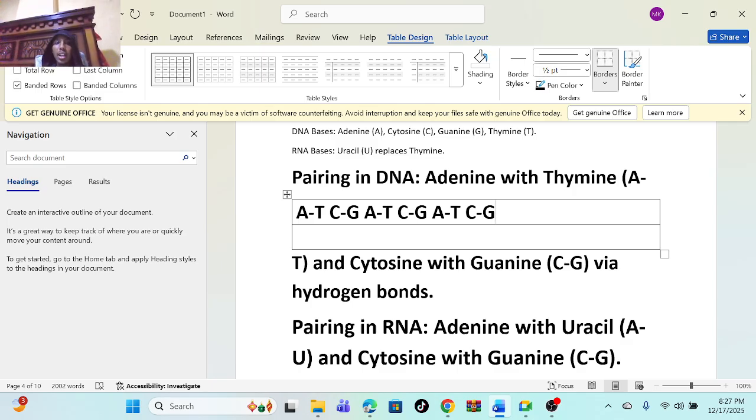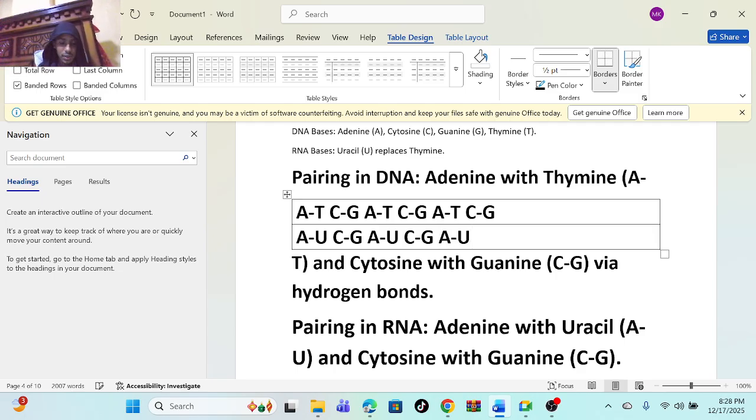For the pairing in RNA, the only thing that will change is the T. The T will change to uracil. So it becomes adenine pairing with uracil, cytosine pairing with guanine, adenine pairing with uracil, cytosine pairing with guanine. So you write it like this.